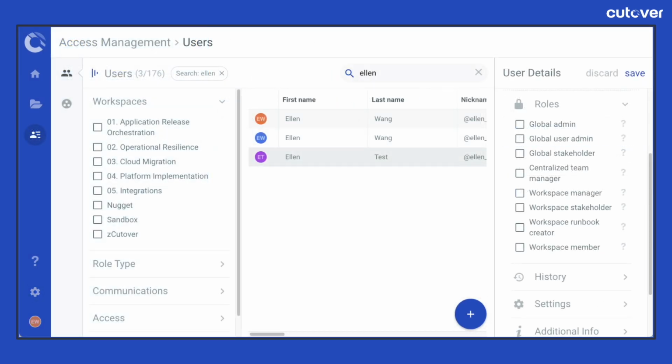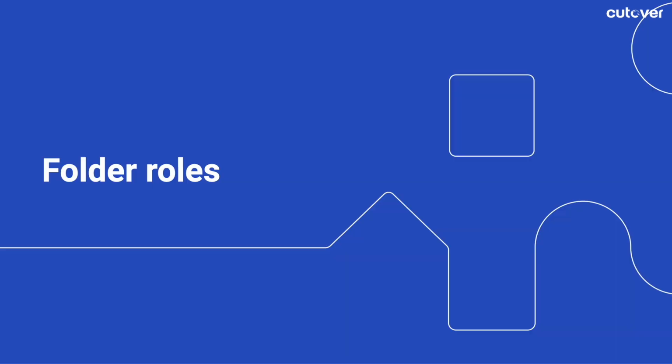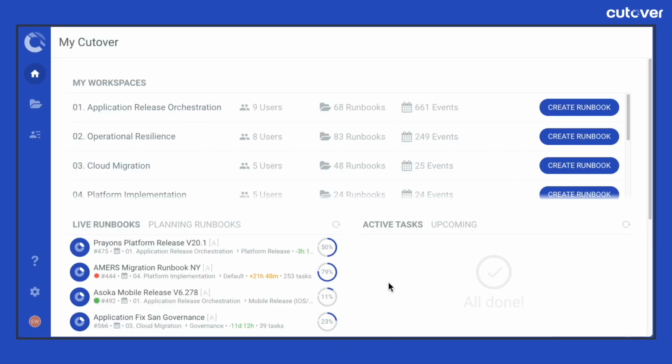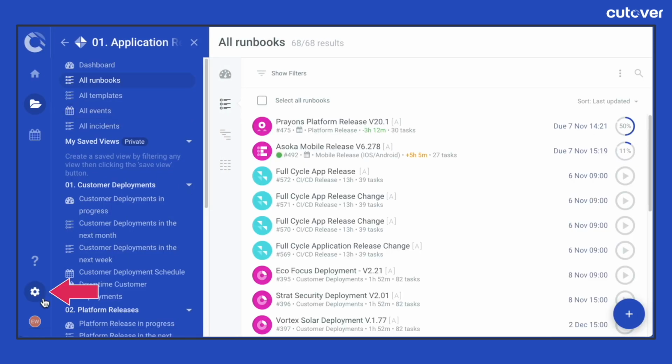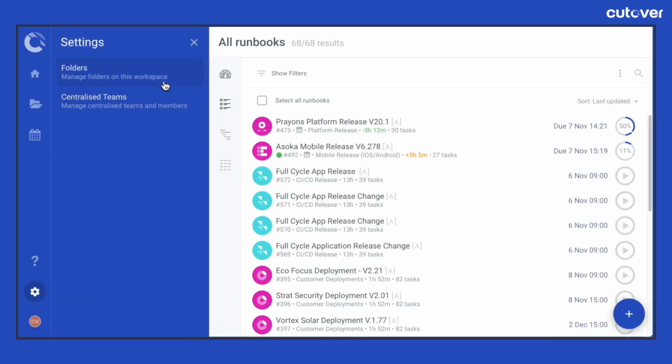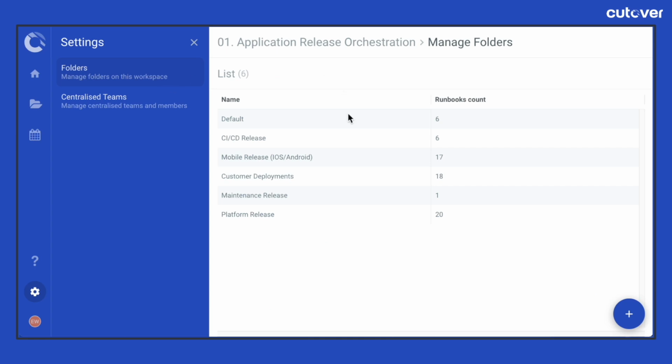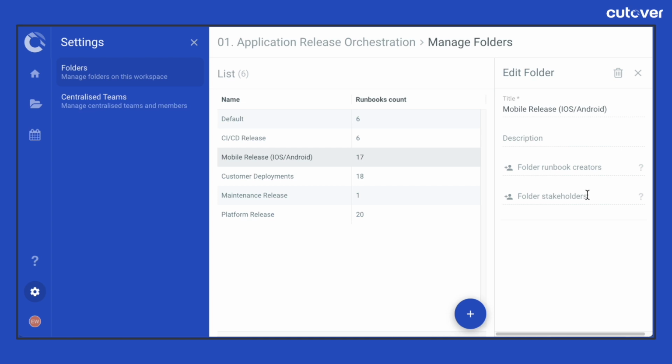Before we go into the folder and runbook roles, please ensure that users you wish to assign to these additional roles have been given access into the workspaces. Folder roles offer 2 types of access: folder stakeholder and folder runbook creator. You can find both folder roles under the settings within a workspace, then select folders in the options. Under the folder settings, you should see each of the folder names that are available. Select the name of the folder you would like to edit, and then input the name of the users you would like to have assigned to that folder.